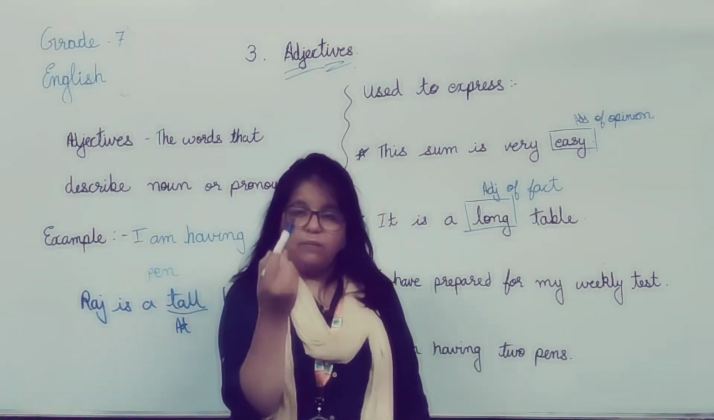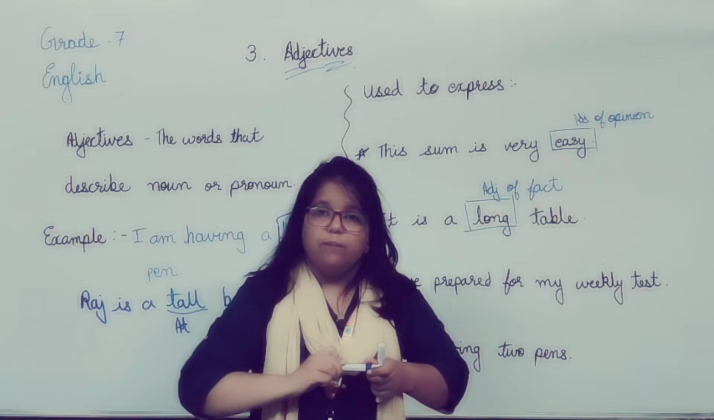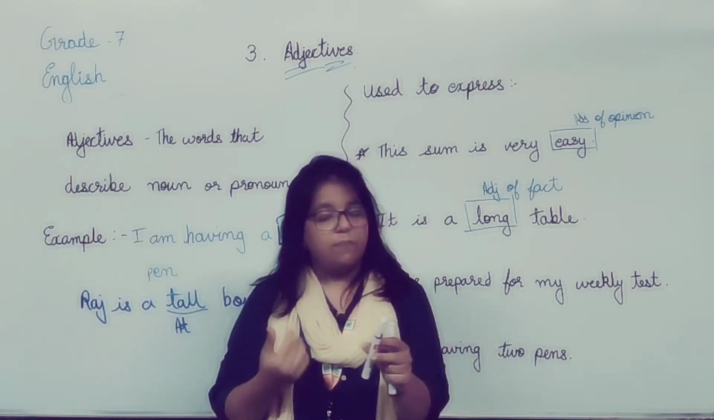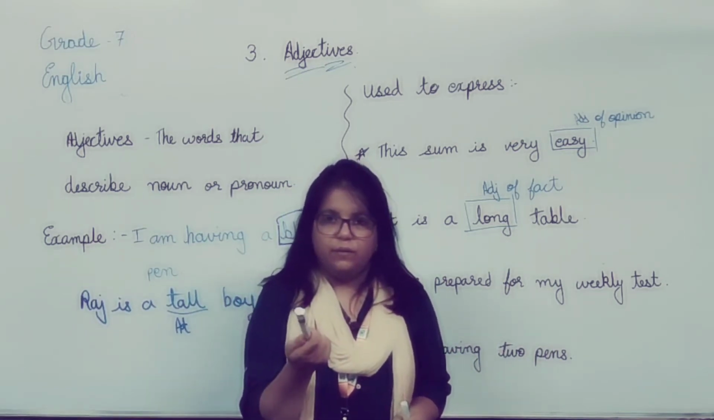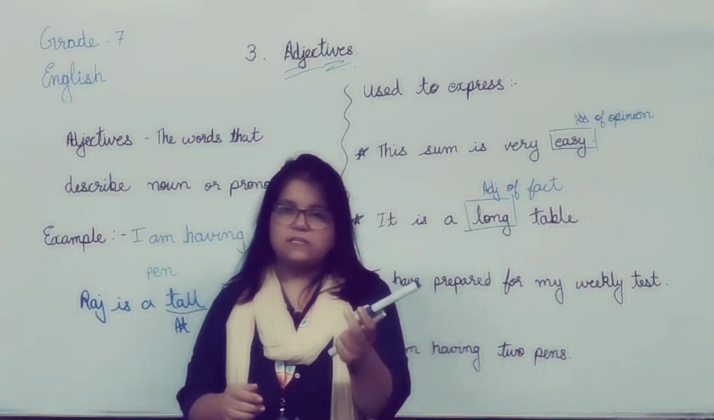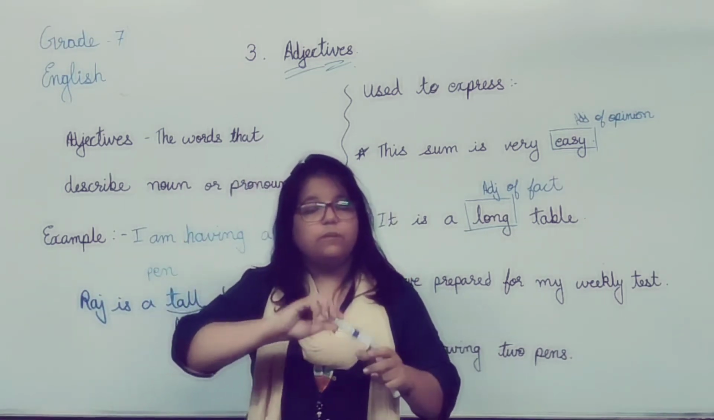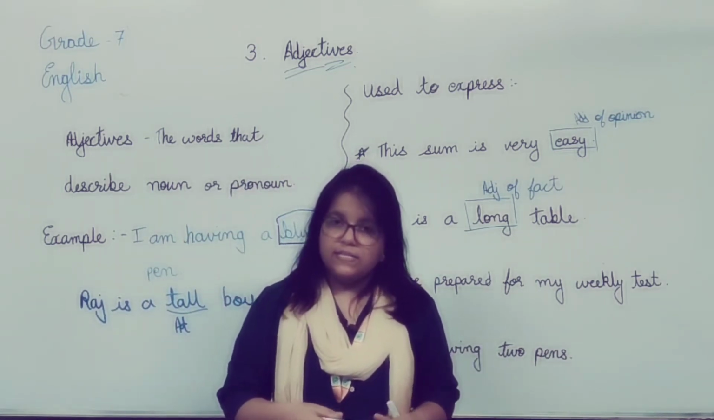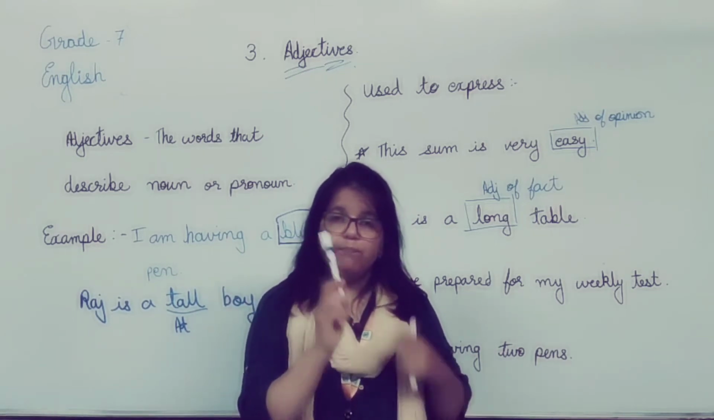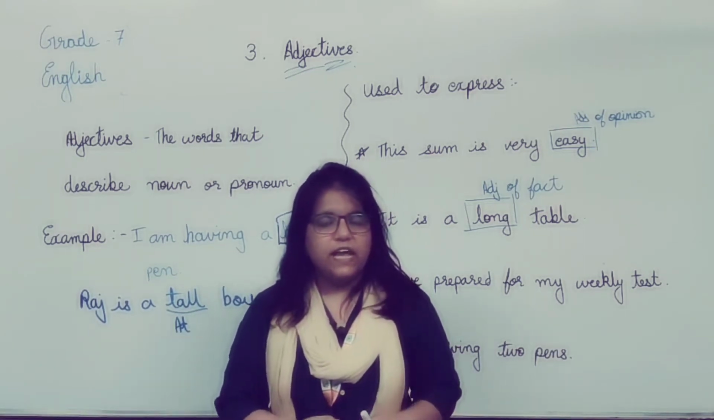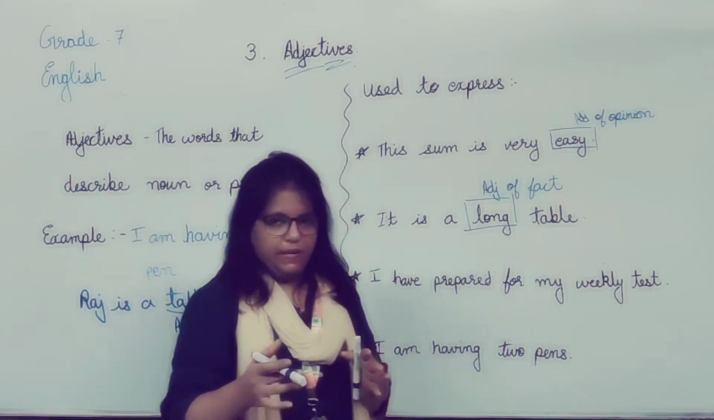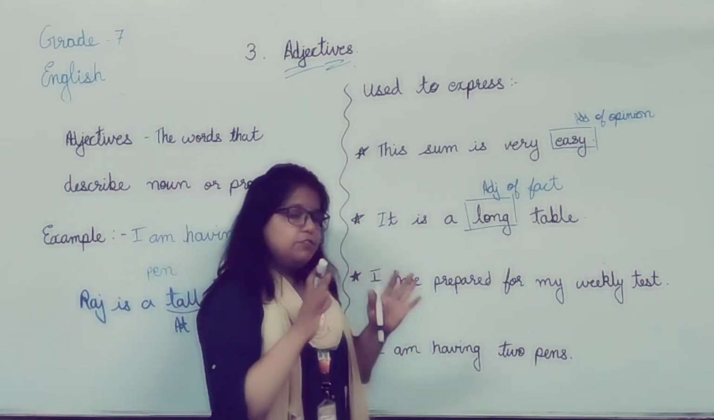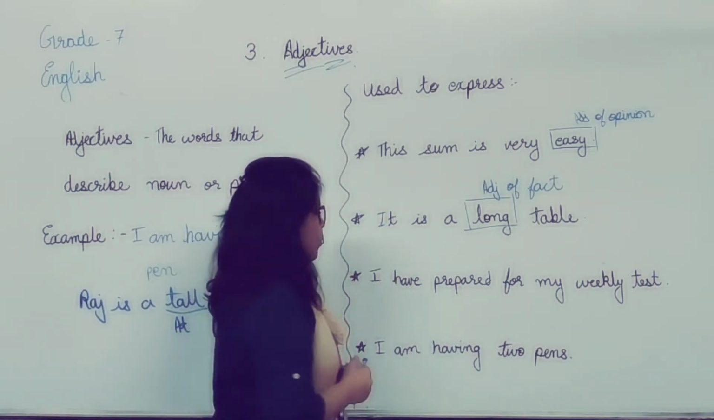I am having a blue pen. How is the pen? Blue. So this is a fact. Here I am not giving my opinion. If I say this is a nice pen, then nice here will become an opinion. But when I say the fact that this is a blue pen, I am telling the fact about my pen. So understood the difference between fact and opinion.